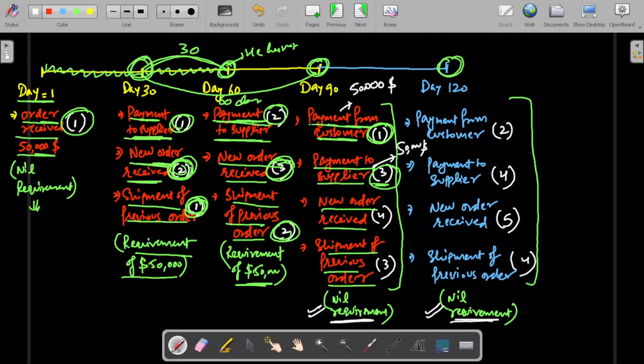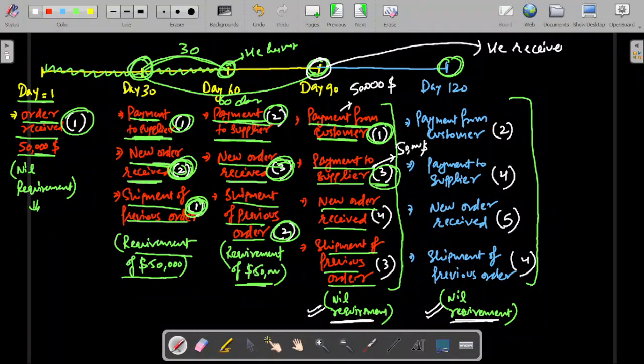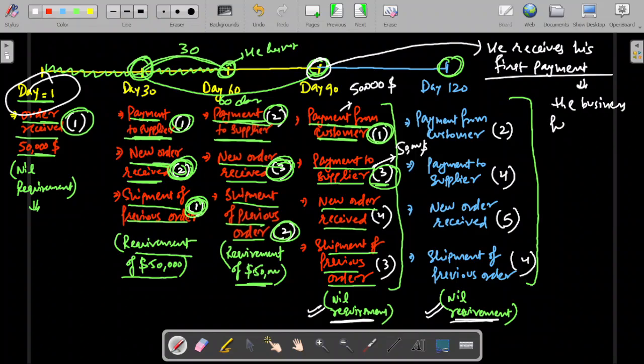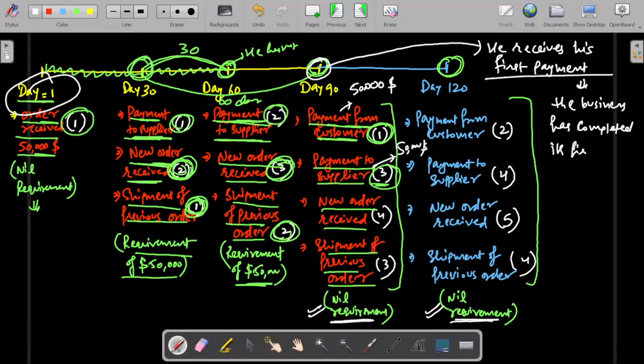Okay. So what I mean to say here is when the 90th day comes, he receives his first payment. The business that he has started on day 1 has completed its first order successfully. By that I mean receipt of payment. First order successfully on day 90th.